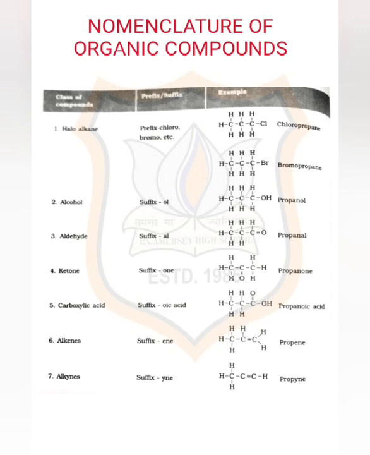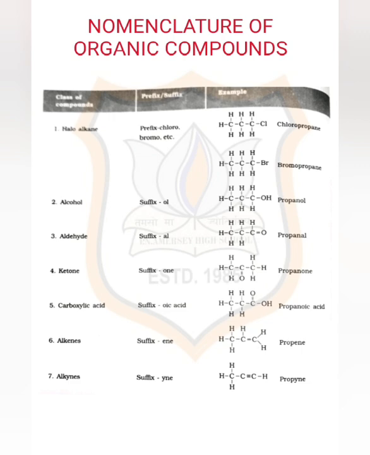Then ketones, the suffix will be ONE, and if we are taking 3 carbon atoms, then we will write propanone, and the formula is C double bond O. Then carboxylic acid, the suffix will be oic acid, and the formula is COOH, and we will write propanoic acid if we are taking 3 carbons.